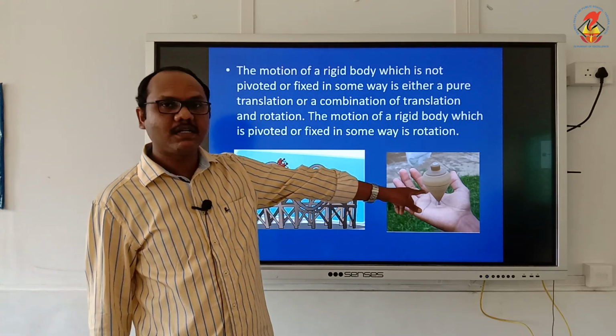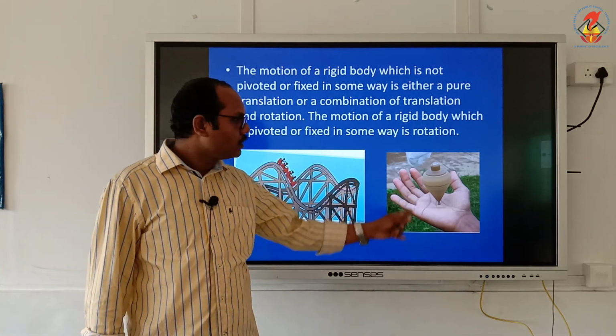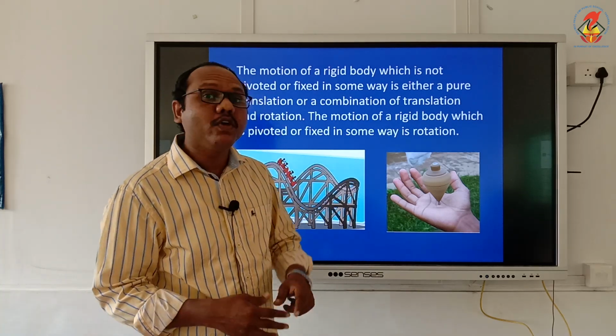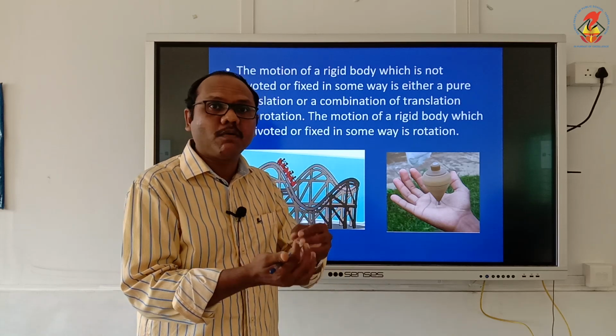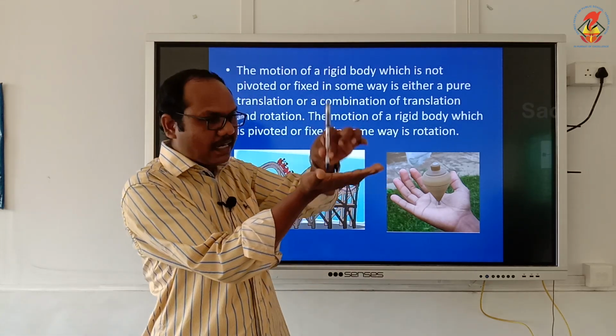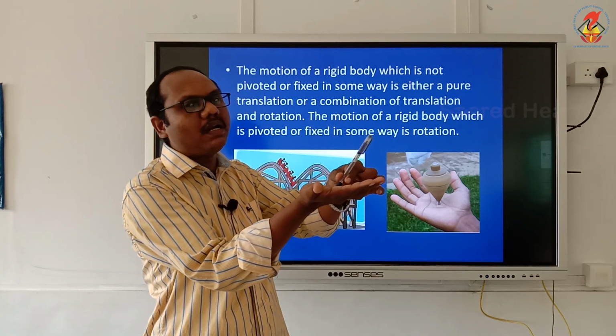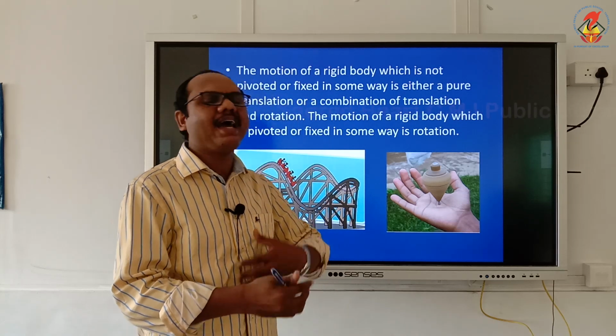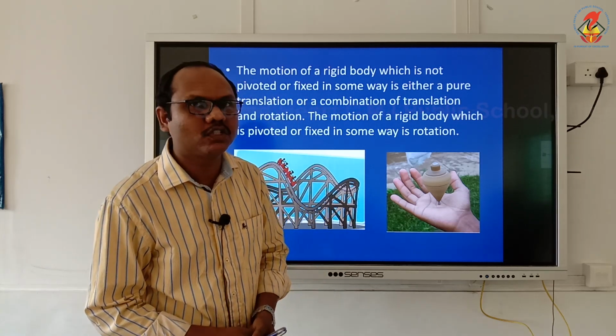Now think about a top. The top is spinning, rotating in the hand. Now you can see as the top rotates, it is not steady. It will wobble like this. The central axis is fixed, but it will wobble like this. So rotation is there and some translational motion is also there.